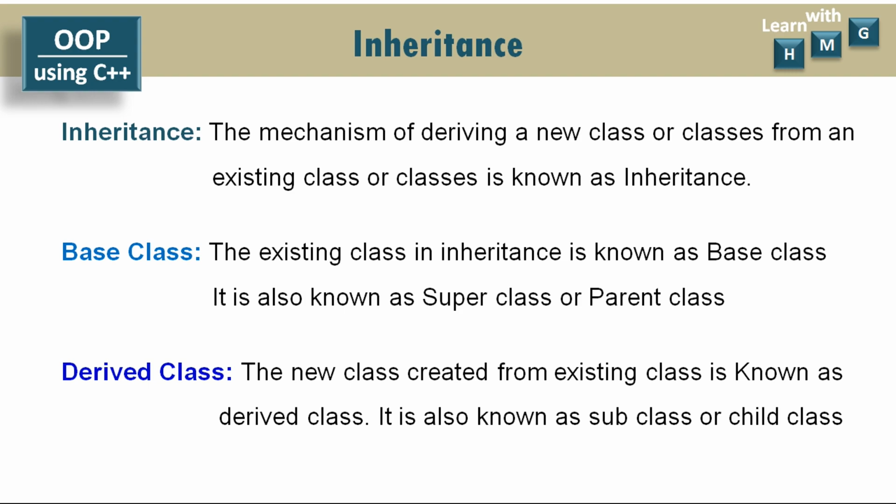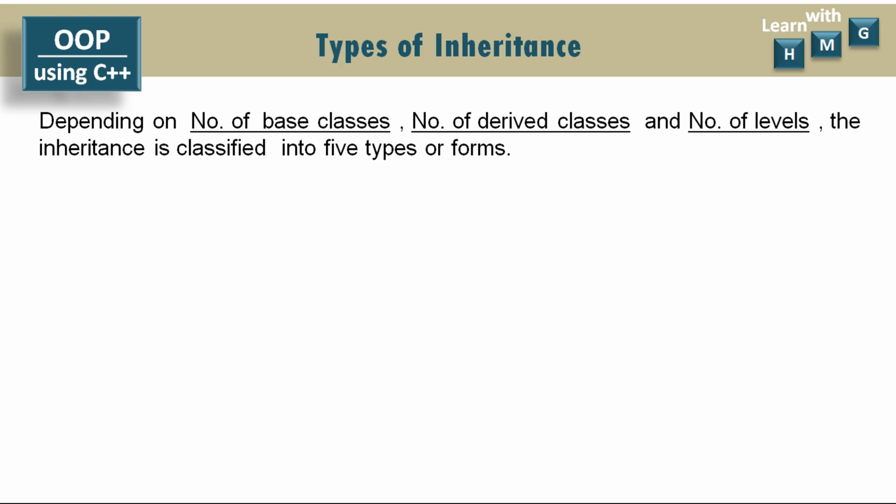So in inheritance, these are the two main classes. The existing class is known as the base class and the newly created class from the existing class is known as the derived class. Depending on how many base classes and derived classes there are, and the number of levels, inheritance is classified into 5 types.